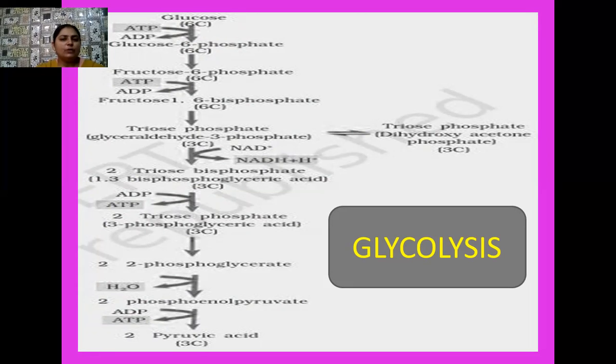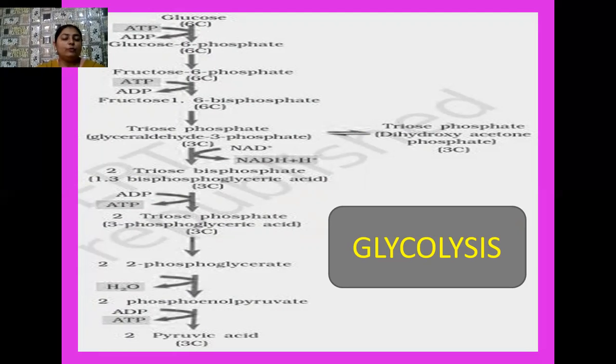Okay, student, 1,3-bisphosphoglyceric acid, by utilizing one ADP molecule to synthesize one ATP molecule, forms 3-phosphoglyceric acid. Then the 3-phosphoglyceric acid later changes into 2-phosphoglyceric acid, and one water molecule is released during this step. Later, 2 molecules of 2-phosphoglyceric acid change into 2 molecules of phosphoenol pyruvate. And these 2 molecules of phosphoenol pyruvate later change into pyruvic acid, and as a result one ATP is formed.